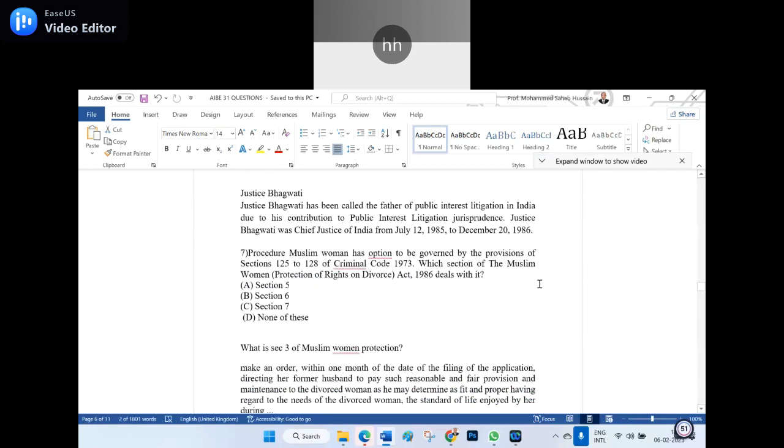Yes, sir. Now the seventh question they made: a Muslim woman has the option to be governed by the provisions of Sections 125 to 128 of the Criminal Procedure Code 1973. Which section of the Muslim Women (Protection of Rights on Divorce) Act 1986 deals with it? Section 5, Section 6, Section 7, none of the above. Section 5, sir.